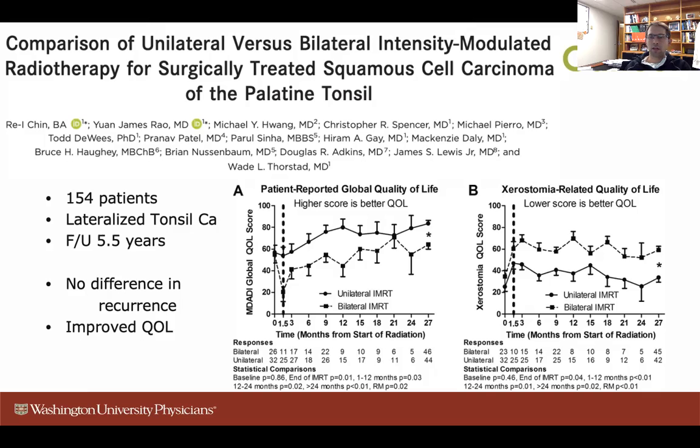So the overall oncologic outcomes were similar, but you can see in figure A and B here that there was improved quality of life for the patients that had ipsilateral IMRT only and those that were spared the contralateral neck.